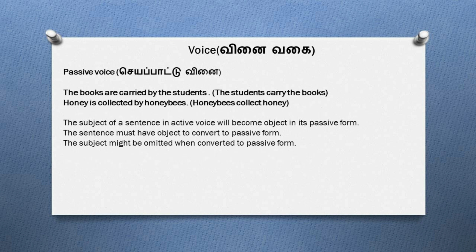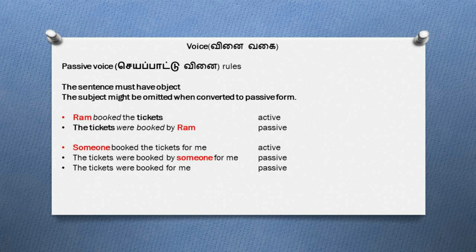A sentence must contain an object to change it into its passive form. ஒரு sentenceல object இல்லை அப்படின்னா அதை passive voiceல நம்மளால மாற்ற முடியாது. When we convert an active voice sentence to its passive voice, the subject might be omitted. Let's look at an example.